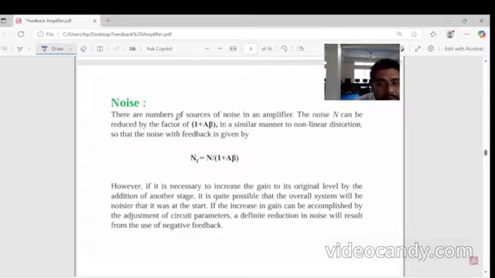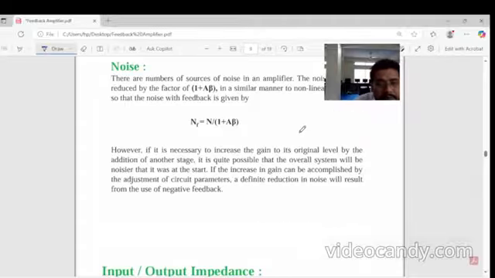There are a number of sources of noise in an amplifier, and that noise can be reduced by a factor of (1 + A β). Similarly, the non-linear distortion or noise can be given by the same. However, it is necessary to increase the gain to its original level by the addition of another gain stage.